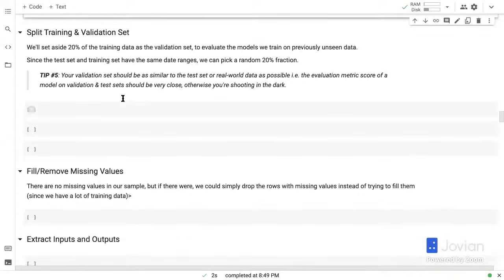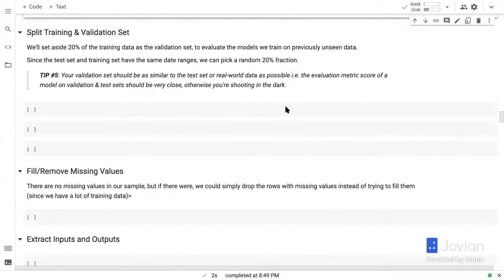And then we will extract out some inputs and outputs for training as well. Okay, so we will set aside 20% of the training data as the validation set. So we have 550,000 rows. Out of those, 20% will be set aside as the validation set. And this validation set will be used to evaluate the models we train on the training data. So the models are trained on the training data, which is the 80%, and then the evaluation is done. So we calculate the root mean squared error on the validation set, which is the 20%, for which we know the targets, unlike the test set for which we don't know the targets.